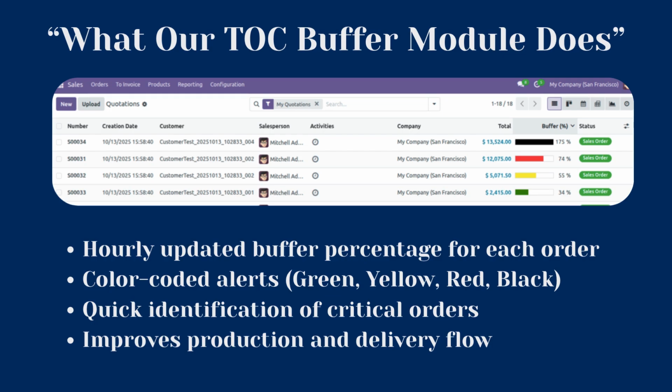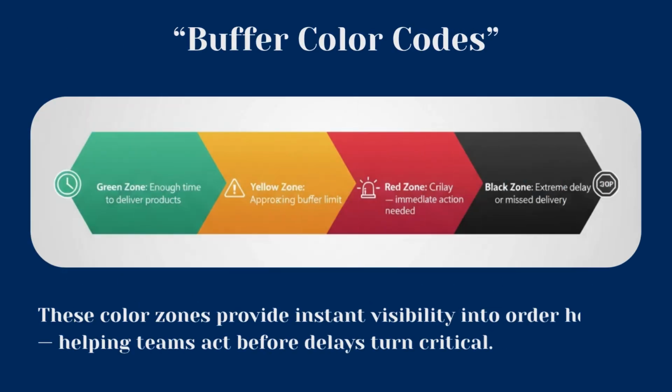The buffer % column represents how much of the available buffer has been consumed during the production or delivery process. Each color indicates the order's current flow status, helping teams prioritize tasks instantly.